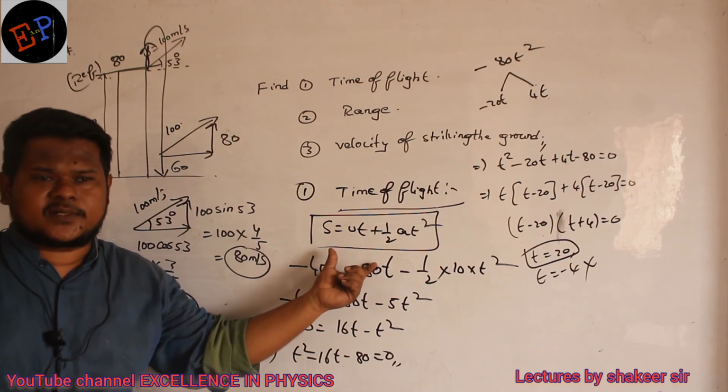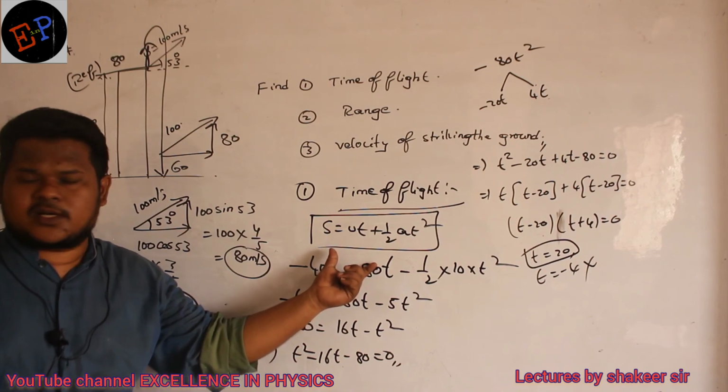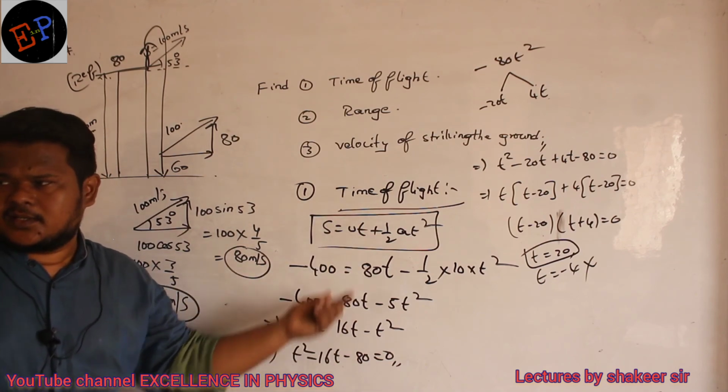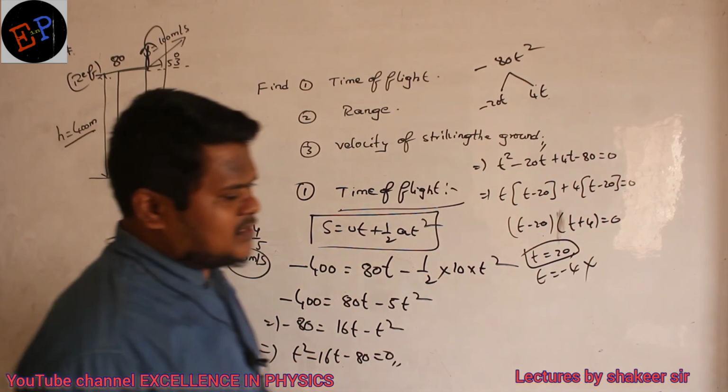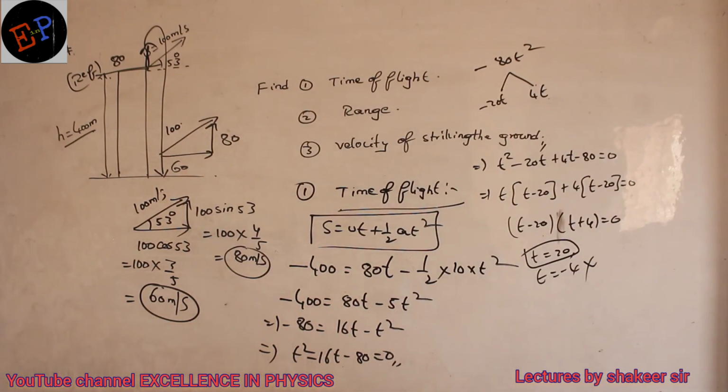motion is what kind of motion? Non-uniform motion. Non-uniform motion means 4 equations, any one of the equations we have to use. Fine? That's it. So therefore t is equal to 20 seconds. One answer I got. Now similarly do the range.